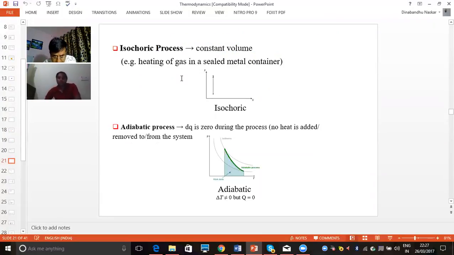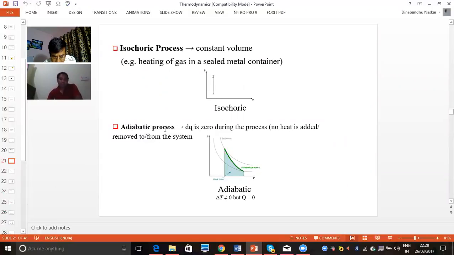Now, the isochoric process. In this process, volume is constant. In the PV diagram, you can see this curve. Here, volume is constant, meaning volume is not increasing. Throughout, from start to final, volume is constant. If you take an example, heating of gas in a sealed metal container is a good example of the isochoric process, because the container is sealed. That means we are not going to change its volume. So this is the example of the isochoric process.